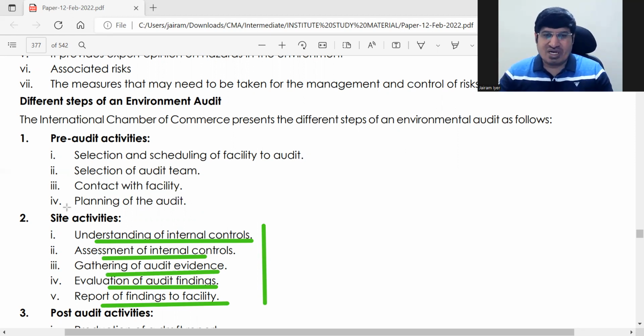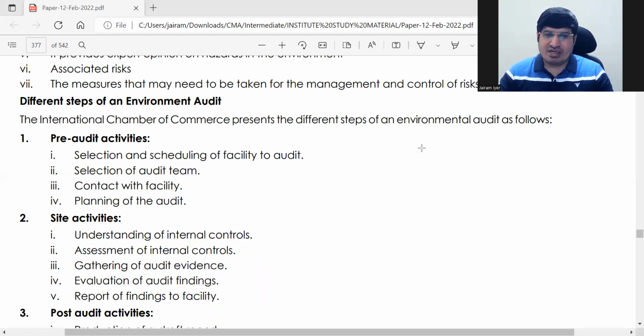So during the audit, it is understanding internal controls, assessment of internal controls, then gathering your audit evidence, and evaluating the findings and reporting it. That's all.